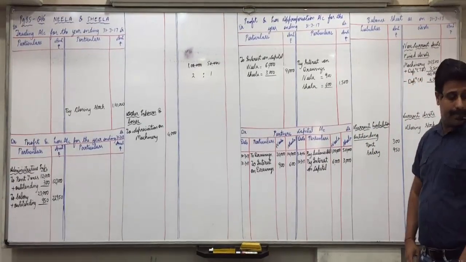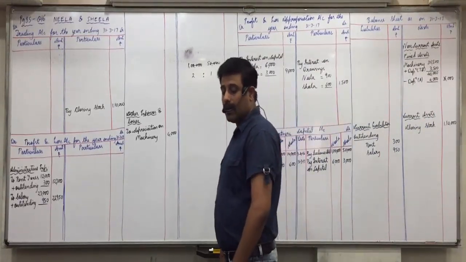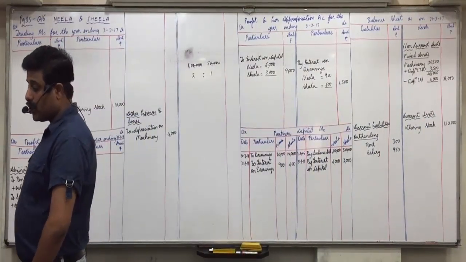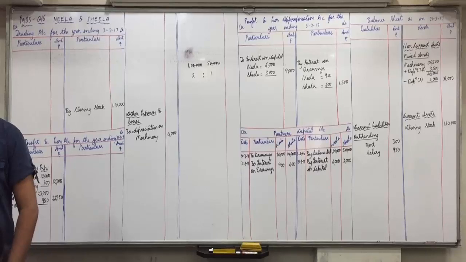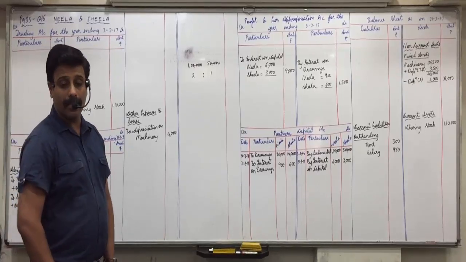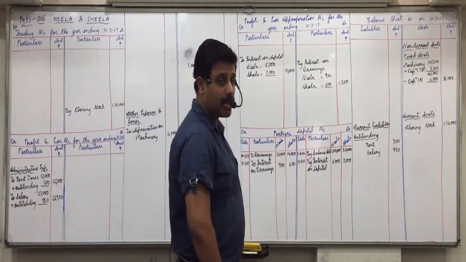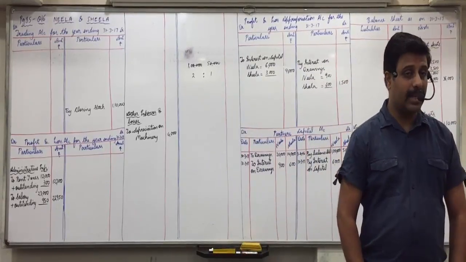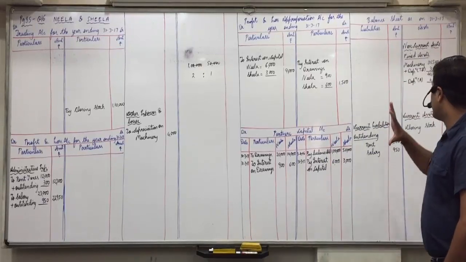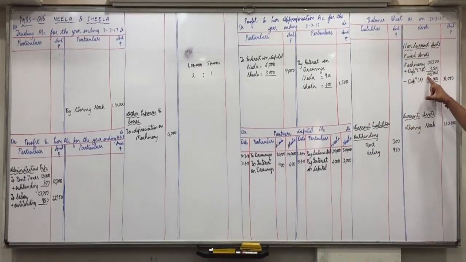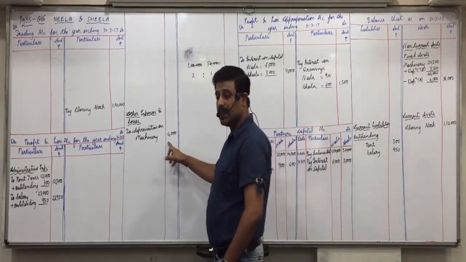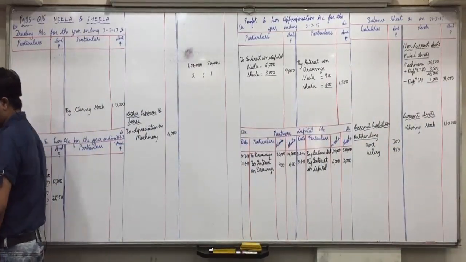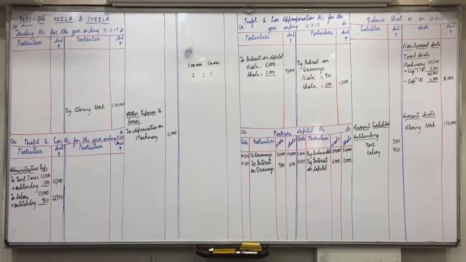Step 2, give effects of depreciation (A), that is adjustment. So two effects of depreciation as per adjustment: 40,000, 10%, 4,000 minus from assets and other expenses and losses. Raise your hand who is not clear with the depreciation on machinery part.